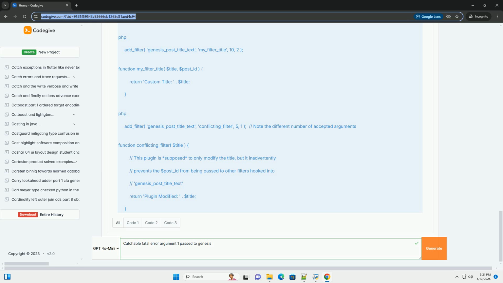Argument 1 passed to Genesis. This tells you which function is causing the problem. In this specific example, it's referring to a function or action within the Genesis framework that requires an argument as the first parameter. In practice, it is almost never the core Genesis function in the Genesis theme. It usually refers to a callback function that is being hooked into a Genesis filter or action.